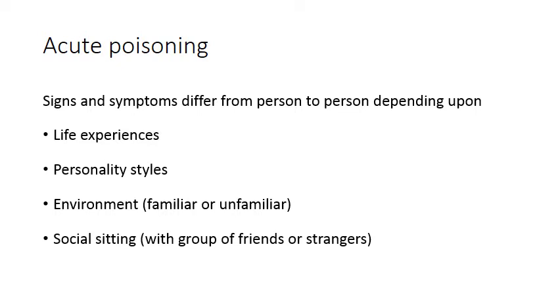Similarly, they also differ with the social setting. If he is with a known group of friends, he may enjoy it, but if he is with strangers, he may not feel that comfortable.